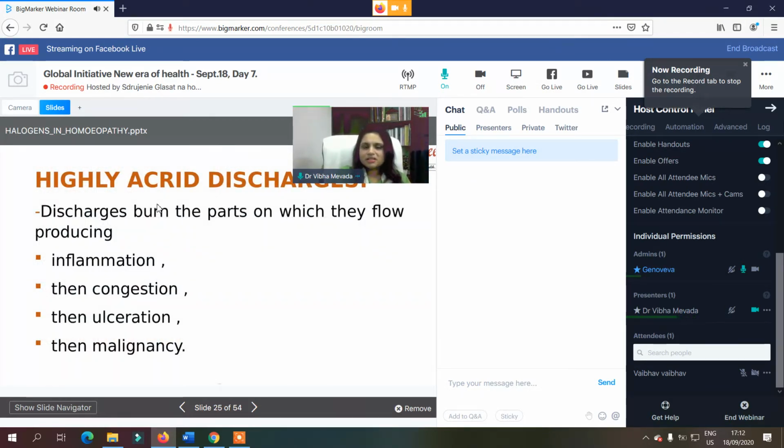The discharges of all the halogen group are highly acidic. Because of the discharge, the affected parts which come in contact with it are burned. Inflammation, congestion, ulceration, all these things are present in the halogen group because of the acidity of the discharge.